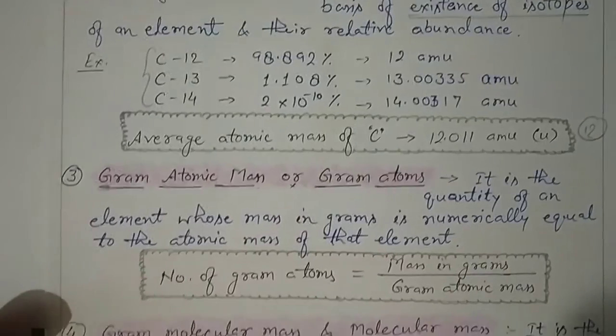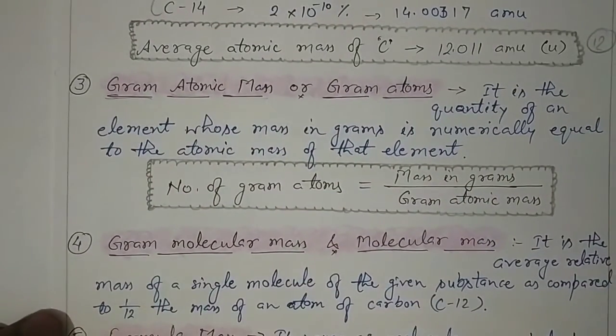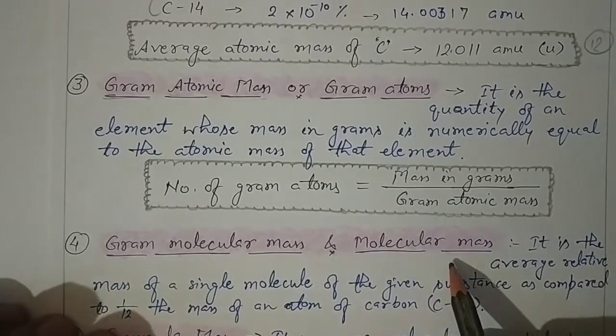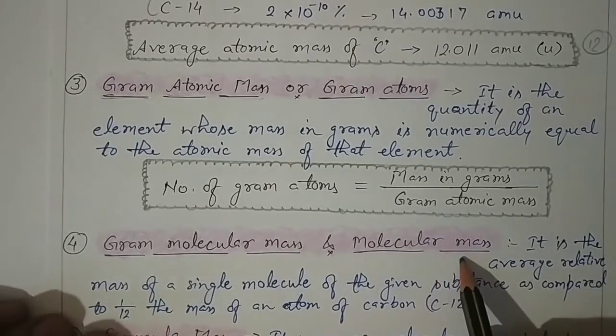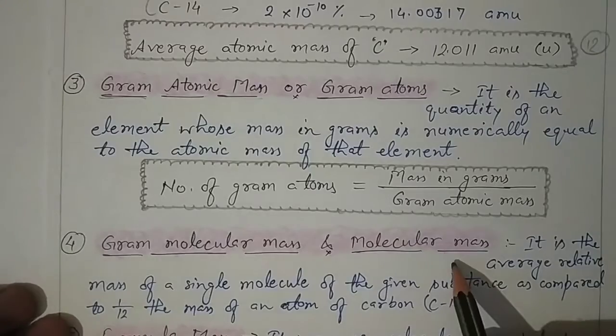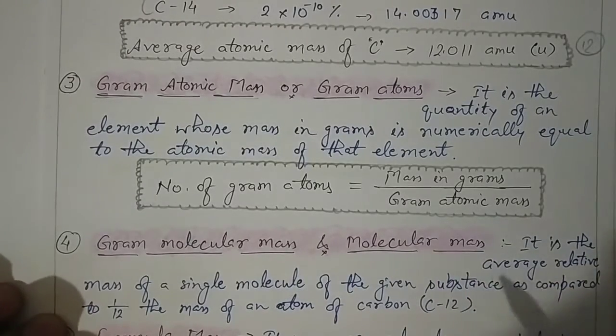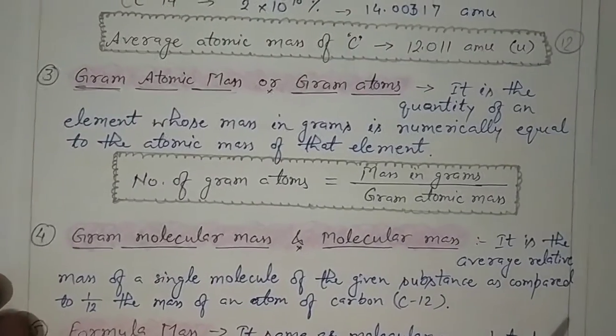Now the next term is gram molecular mass, or molecular mass. We know that molecules are the smallest part of any compound. So molecular mass is the sum of the atomic masses of the atoms present in the compound formula.